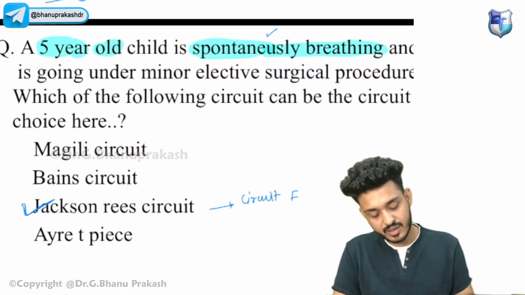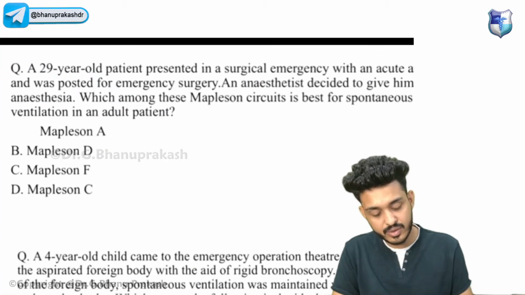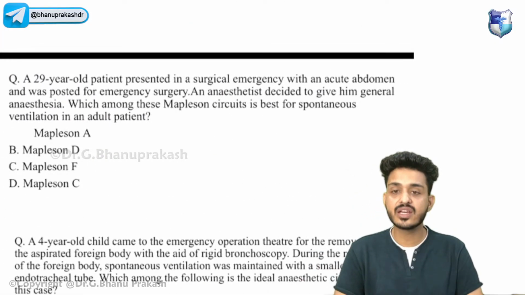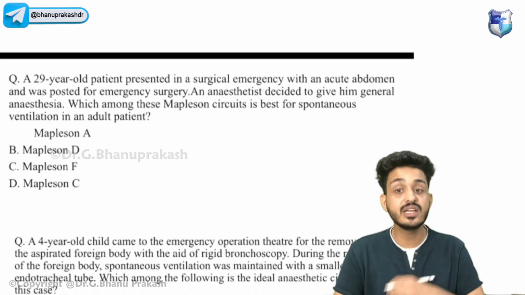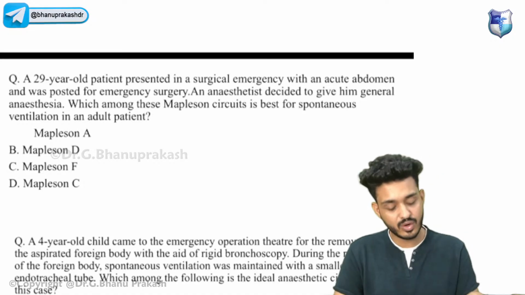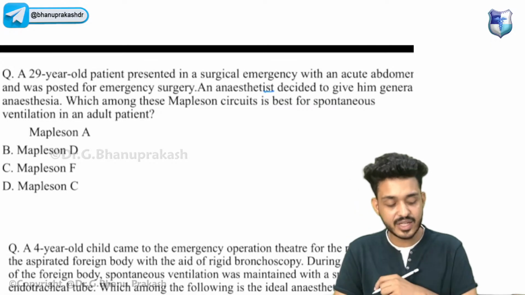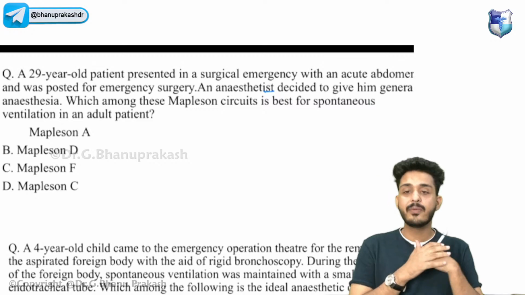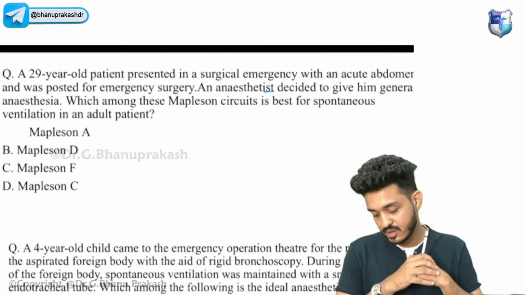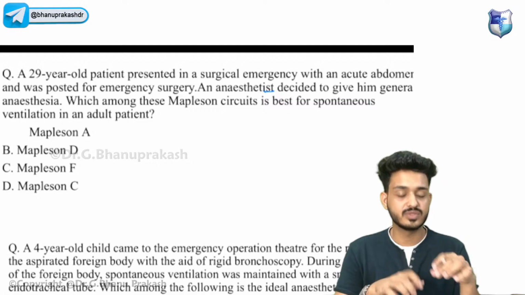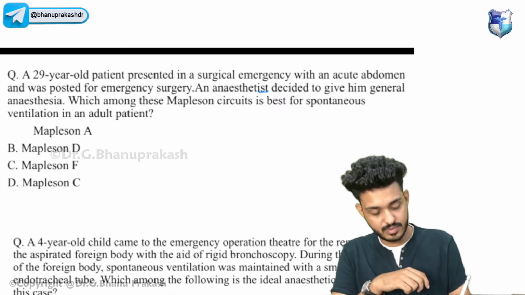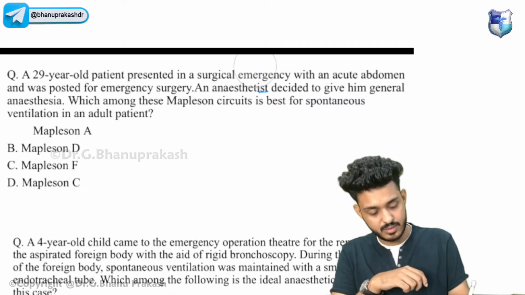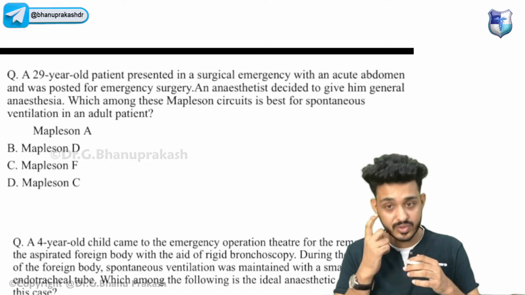Very good, guys. Now try to solve this one. A 29-year-old patient presented in a surgical emergency with an acute infection and was posted for emergency surgery. An anesthetist decided to give him general anesthesia. Which of these Mapleson circuits is best for spontaneous ventilation in an adult patient? Try to look here, guys. These are long questions.